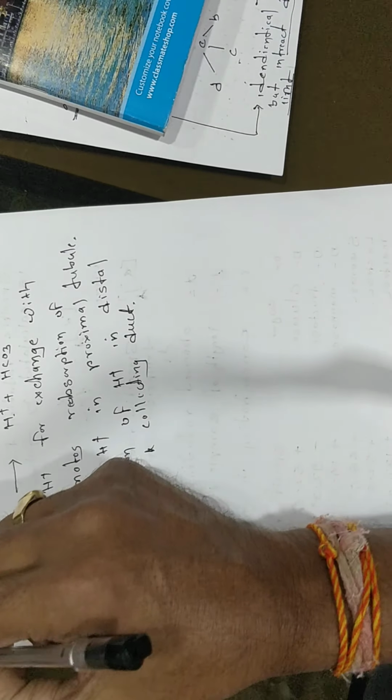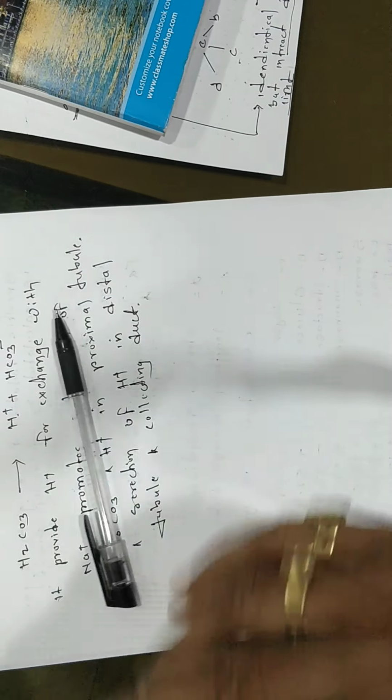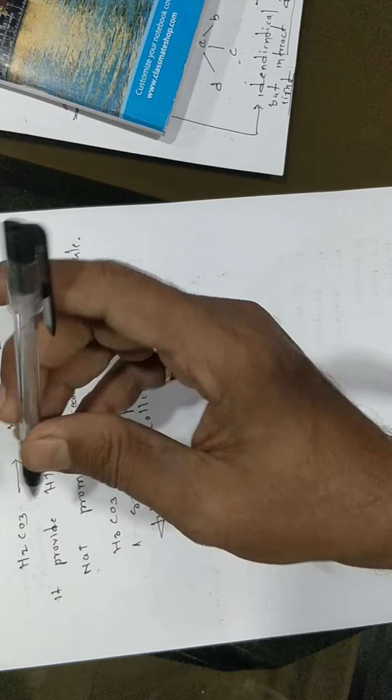This is the mechanism of action of carbonic anhydrase inhibitor enzymes, the weak diuretics.